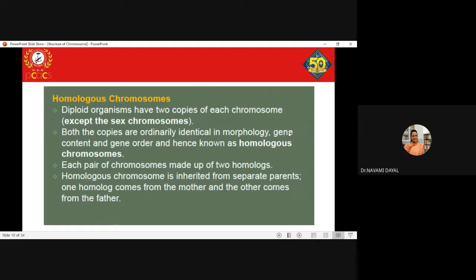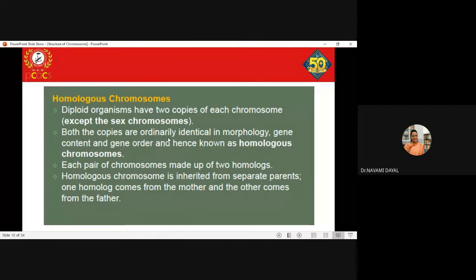Coming to homologous chromosomes. Diploid organisms have two copies of each chromosome except for the sex chromosomes. If it is a female, it will have two X chromosomes. If it is a male, it will have one X and one Y chromosome. Clear? So diploid organisms will have two copies of each chromosome.